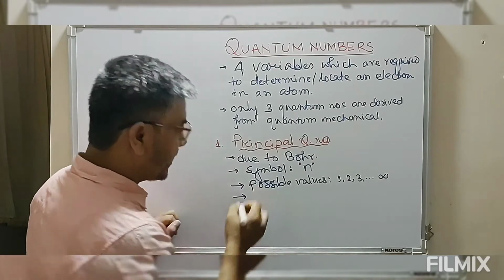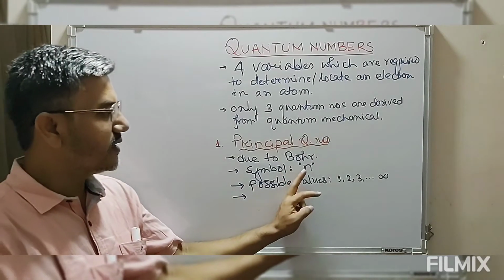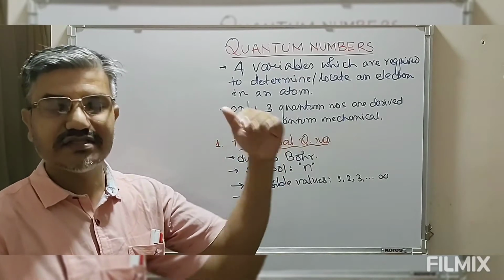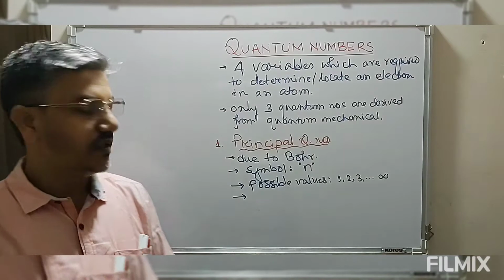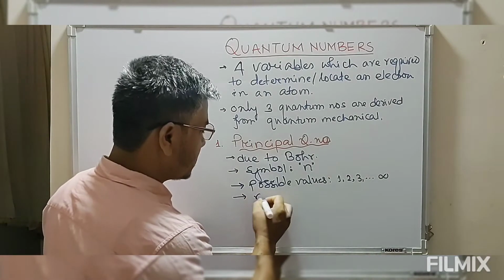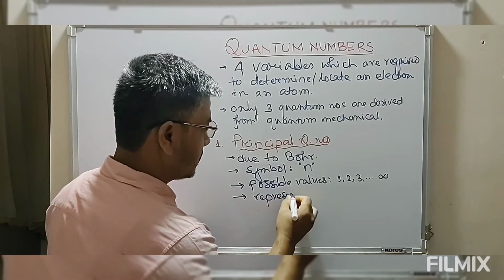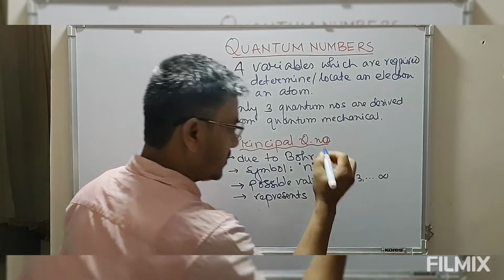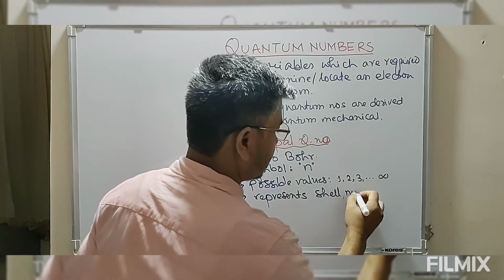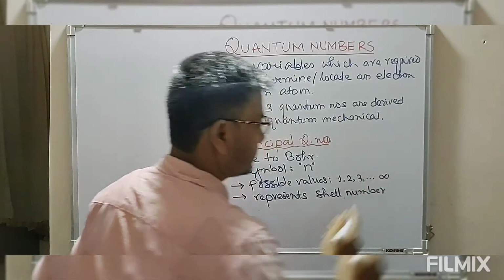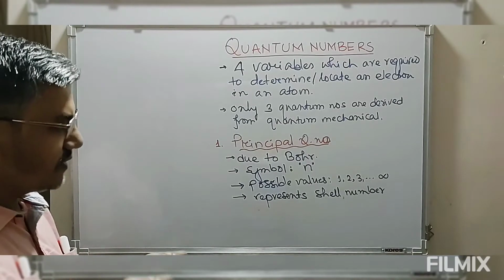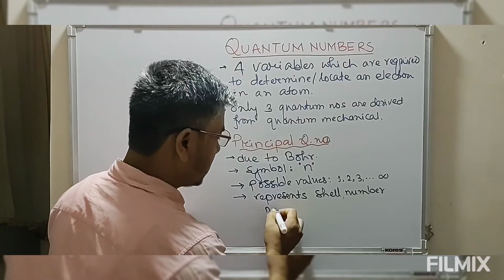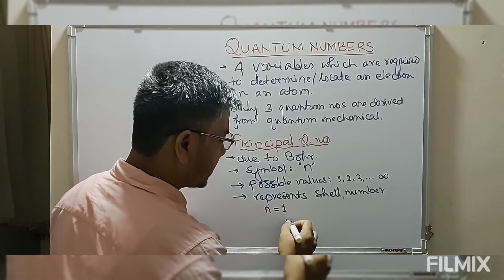This quantum number n represents the shell or the orbit in which the electron is moving. So this represents the shell number. In older literature, if n equals 1, we say this is K shell.